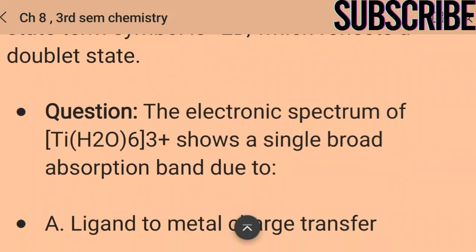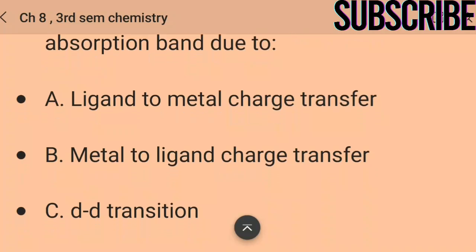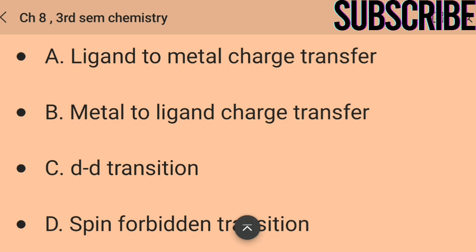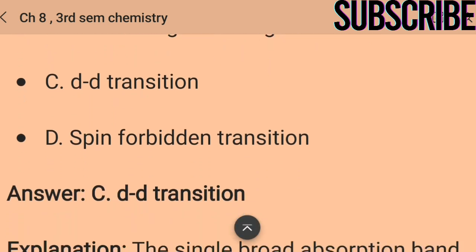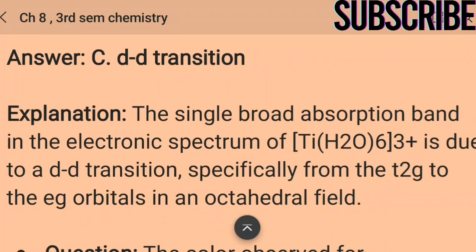The electronic spectrum of [Ti(H2O)6]3+ shows a single broad absorption band due to: option A, ligand to metal charge transfer; option B, metal to ligand charge transfer; option C, d-d transition; option D, spin forbidden transition. The answer is option C, d-d transition. The single broad absorption band in the electronic spectrum of [Ti(H2O)6]3+ is due to a d-d transition, specifically from the t2g to the eg orbitals in an octahedral field.